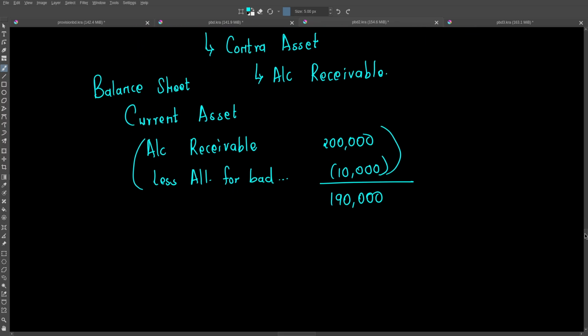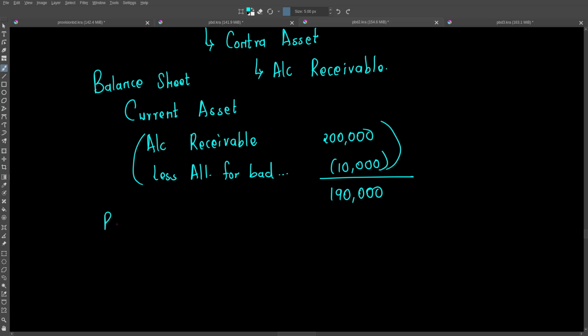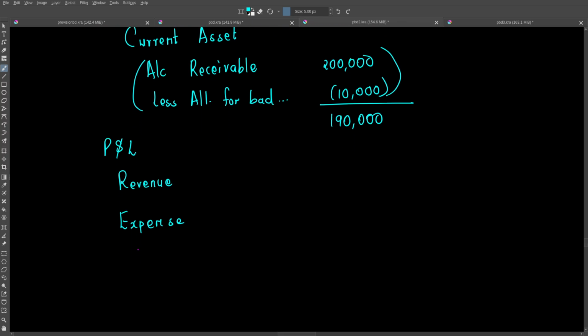So what happens to our P&L, our statement of profit and loss, where we usually have our revenues? We have revenue, then we have expenses. We list our expenses here. We have to ensure we also are including our bad debt expense here, which in this case is 10,000.